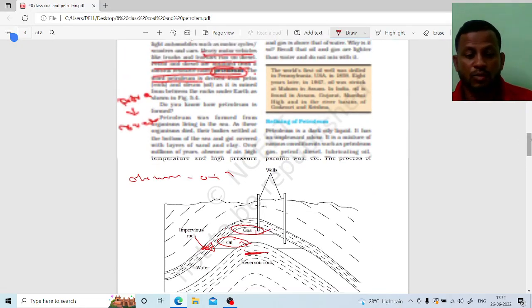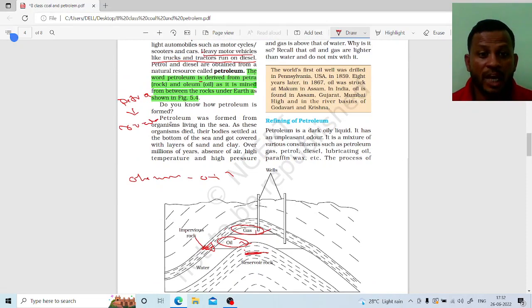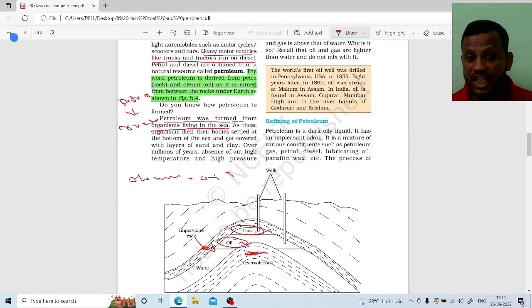This is known as petroleum. And petroleum was formed from the organisms living in the seas. We see a lot of microorganisms or macroorganisms present in the seas, like whales, dolphins, big fish, crabs, octopus, squids, fish. These all organisms are present in the seas.